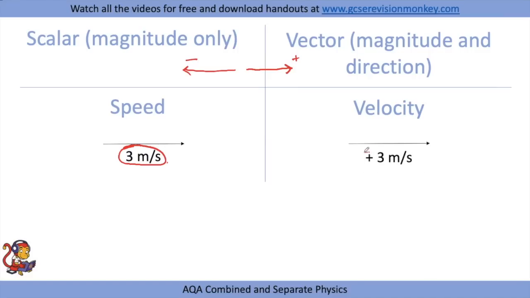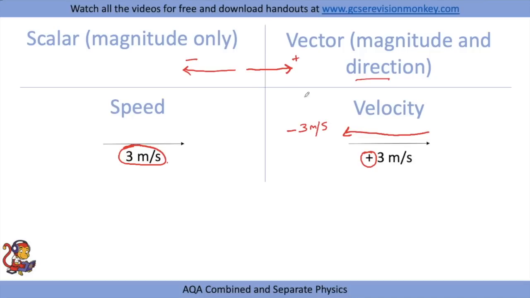So this here just indicates the direction that the object's moving in, hence taking into account direction as well as size. If the object was moving in the opposite direction, then at that same speed, we would be saying it would be minus 3 meters per second to show it's moving in the opposite direction.